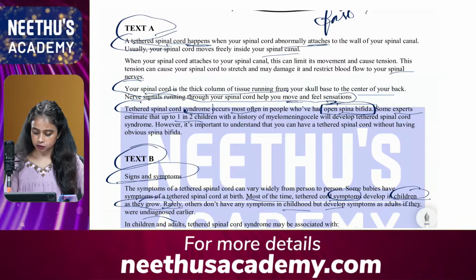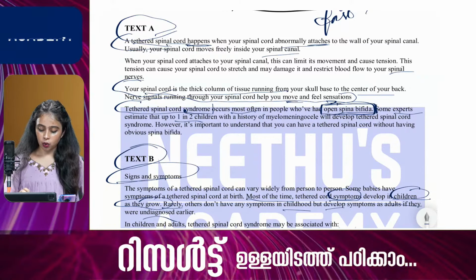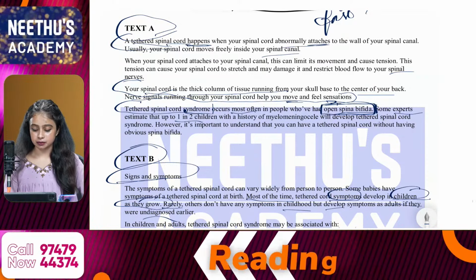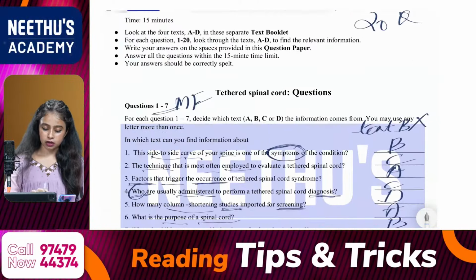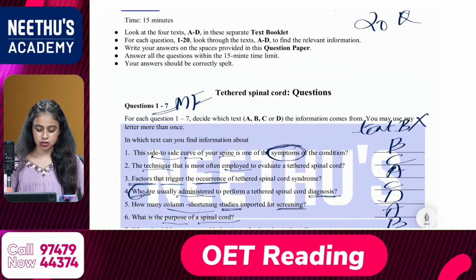So the name of the condition is open spina bifida. The answer is from text A, 3rd para, 1st line. Okay, open spina bifida, yes.